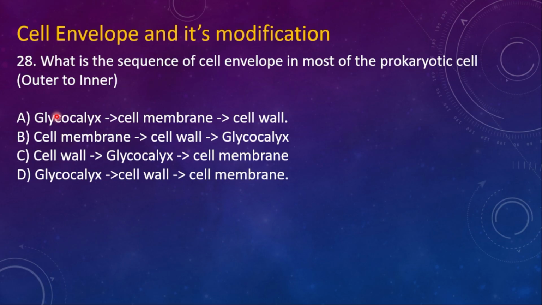Okay now. Next question, that is from cell envelope and its modification. 28. What is the sequence of cell envelope in most of the prokaryotic cells, outer to inner one? Option A, glycocalyx, cell membrane and cell wall. Option B, cell membrane, cell wall and glycocalyx. Option C, cell wall, glycocalyx and cell membrane. Option D, glycocalyx, cell wall and cell membrane. And then the right option is D, glycocalyx, cell wall and cell membrane.